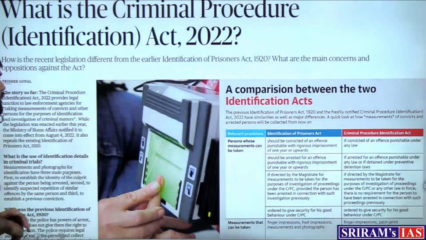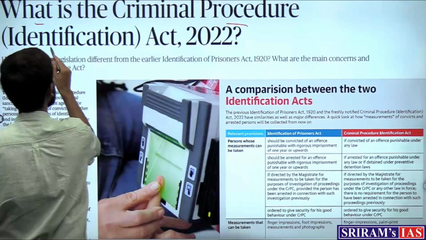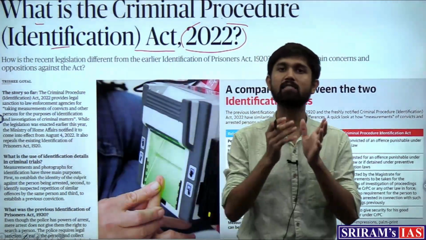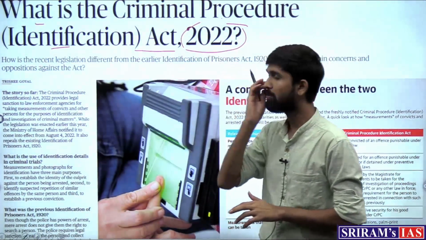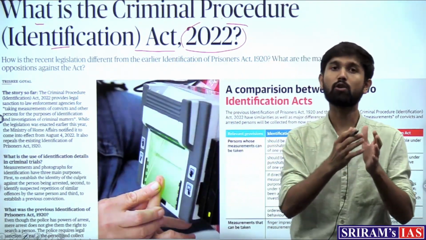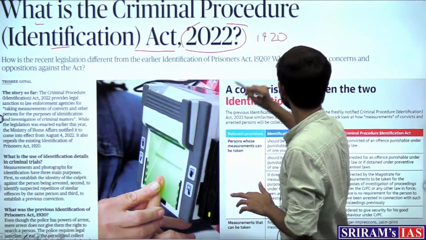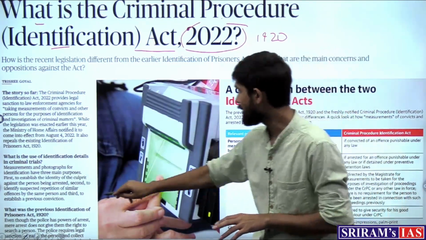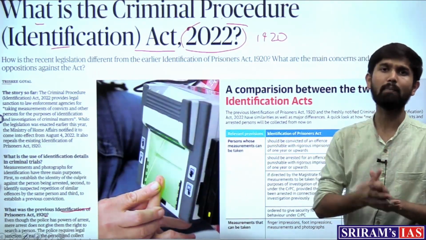So the first article which appears in the newspaper reads, "What is the Criminal Procedure Identification Act 2022?" Now, the Union government has brought a new act in Parliament, a new bill, known as the Criminal Procedure Identification Act. This is brought out to replace a 1920 act for this same provision, which was known as the Identification of Prisoners Act 1920. So this act has been brought out to replace that act.